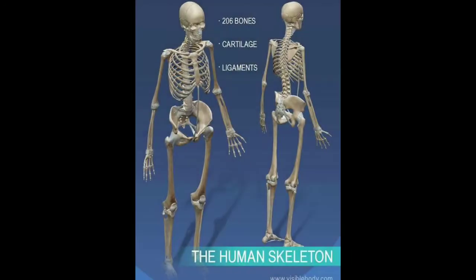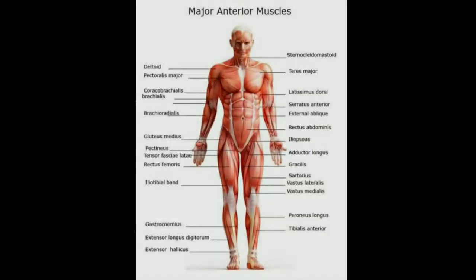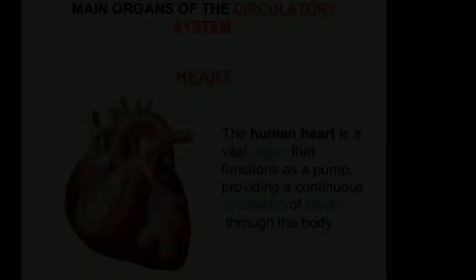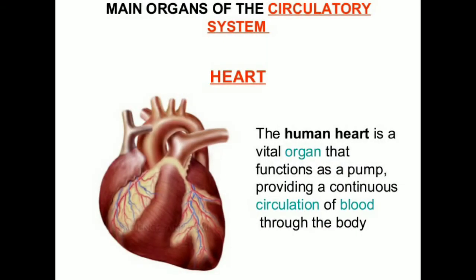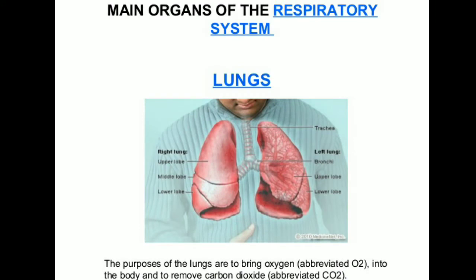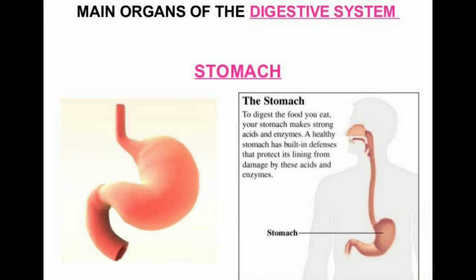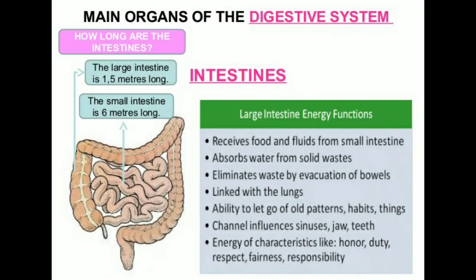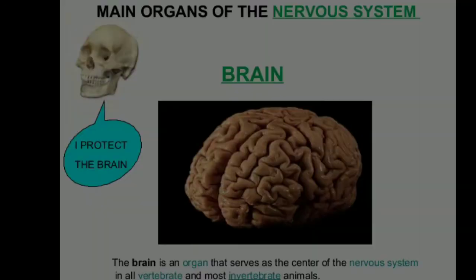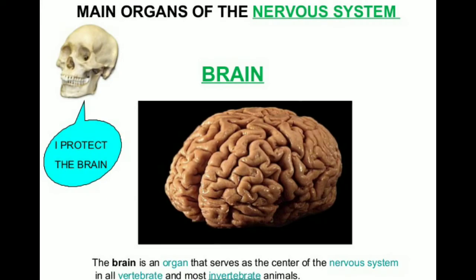The next question is, what are the major constitutions of human body? Skeleton, muscles, voluntary and involuntary muscles, blood circulatory organs, arteries and veins, respiratory organs, lungs, digestive organs, stomach and intestine, excretory organs, kidneys and skin, nervous system organs, brain and neurons.